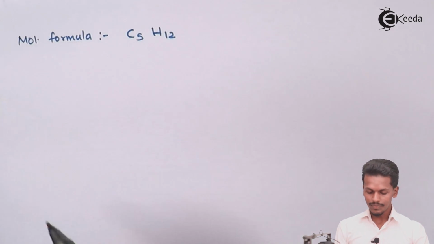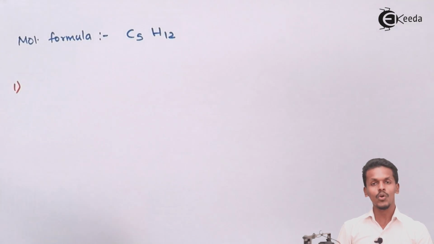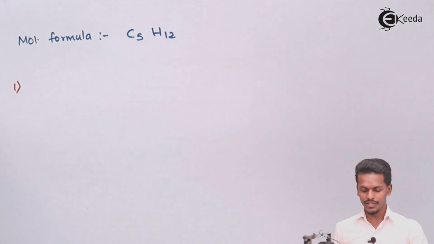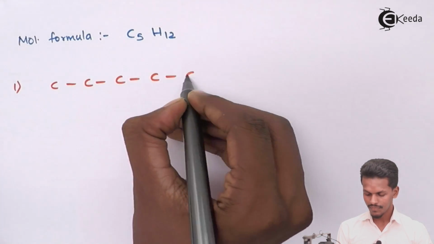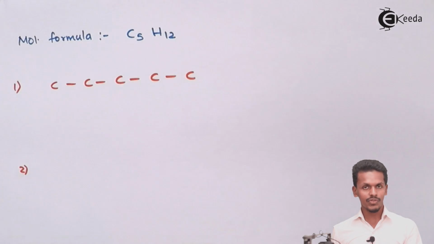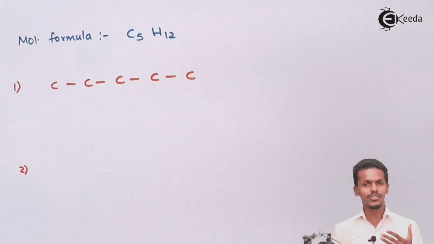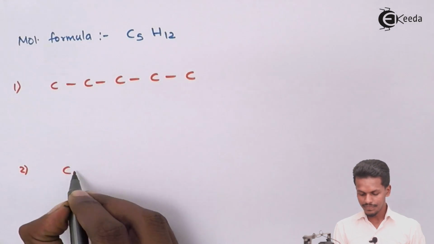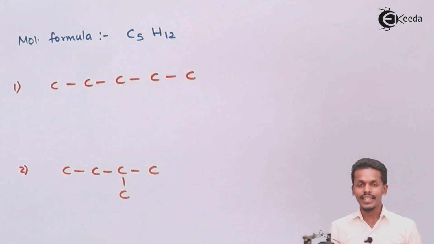Suppose I consider the first one, where all the carbon atoms in the skeleton are in a straight chain. We could write it in this way. So this is the first possibility. The second possibility is a branch on the straight chain. The first is a linear structure, but let us assume another isomer is a branched isomer, so I could write it in this manner.